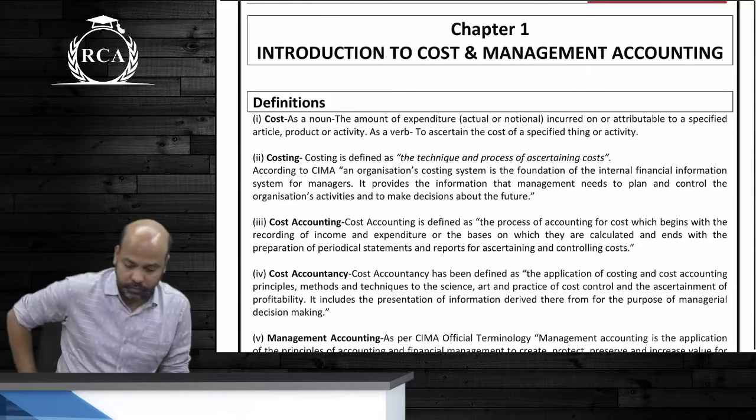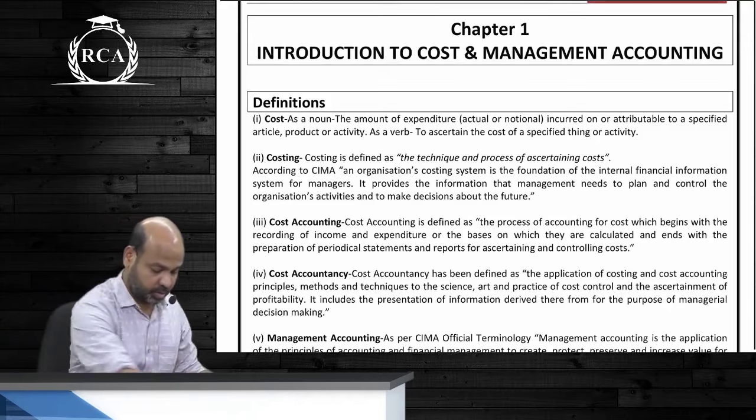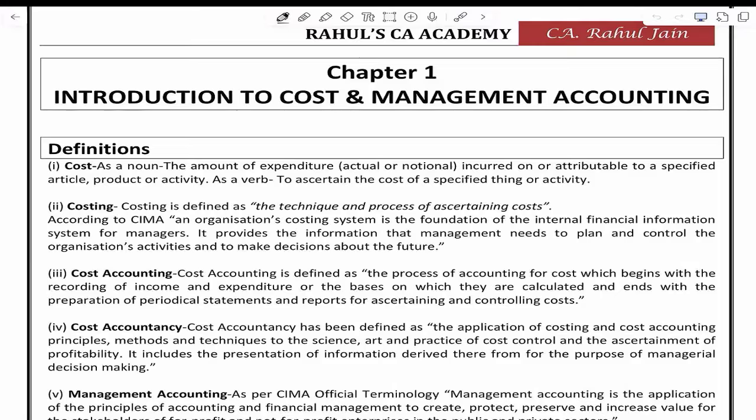Cost is the total expenditure attributable to a product, service, department, or a process.